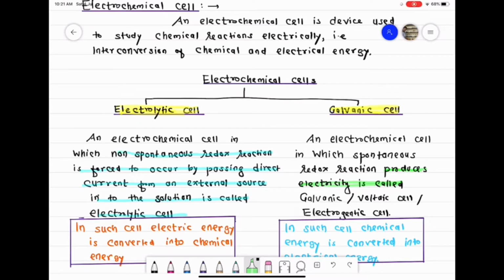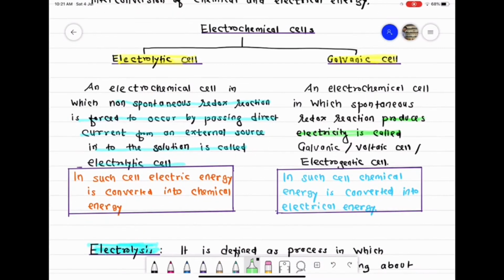A galvanic cell is one in which a spontaneous redox reaction takes place, and due to it, the chemical energy of the substance is converted into electrical energy. The cell which produces electricity is called a galvanic cell. So class, in an electrolytic cell, electrical energy is converted into chemical energy, and in a galvanic cell, chemical energy is converted into electrical energy.